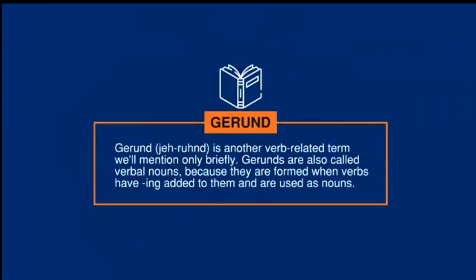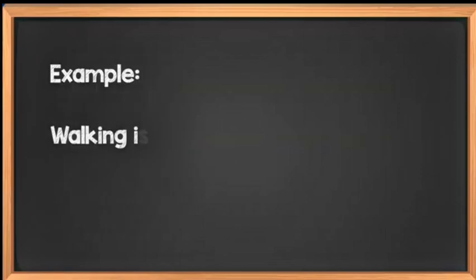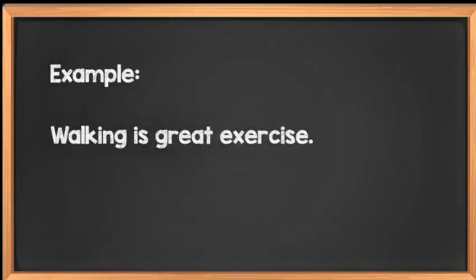Gerund is another verb-related term we'll mention only briefly. Gerunds are also called verbal nouns because they are formed when verbs have ing added to them and are used as nouns. Example: walking is great exercise. The ing word, the gerund, is the subject of the sentence.